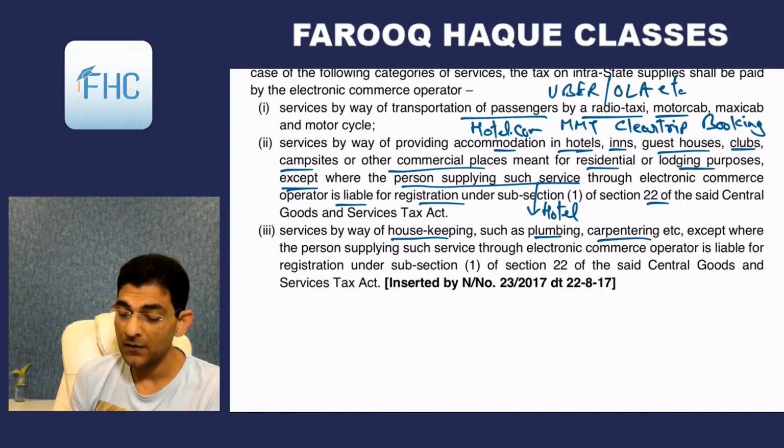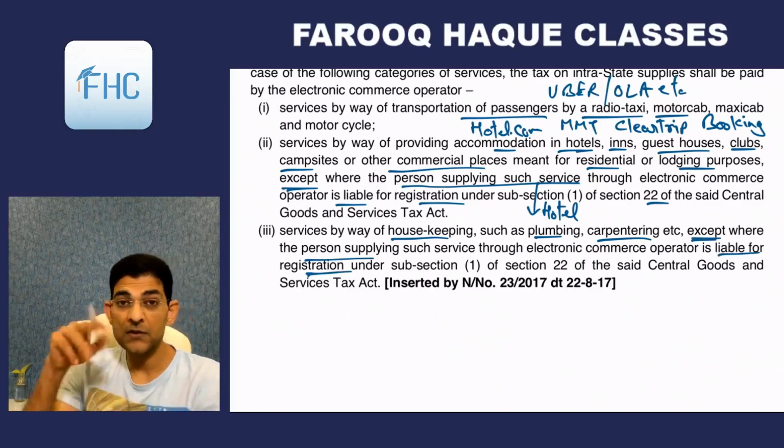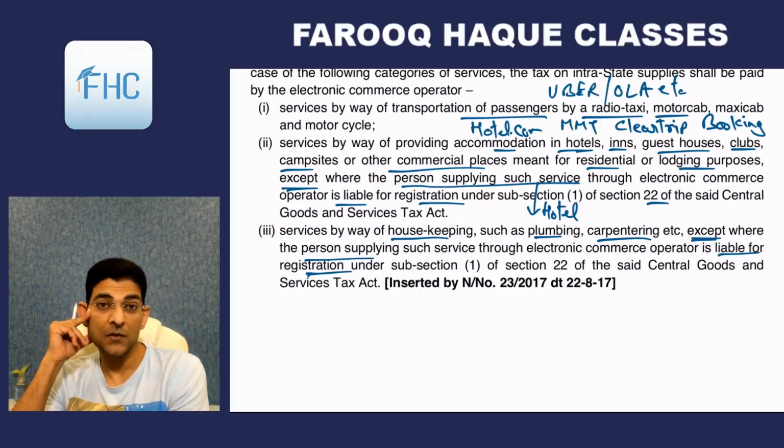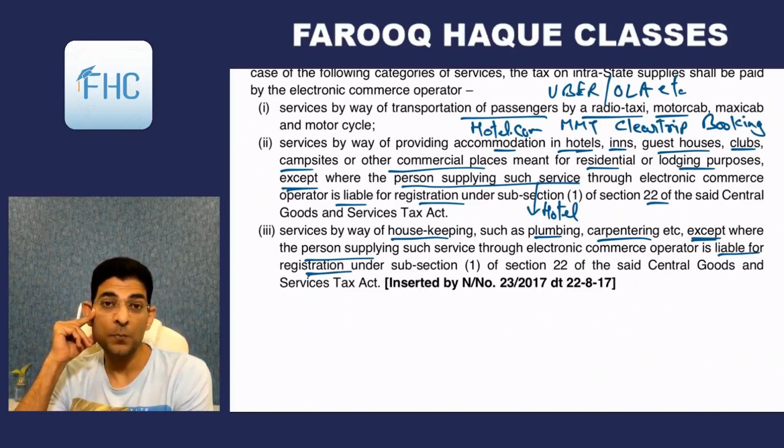agencies are there. Except where the person supplying, here also the same exception, means the carpenter, plumber, etc., is liable for registration. Means if his personal turnover exceeds the threshold limit and he himself has to pay tax, then the ECO will not pay tax.